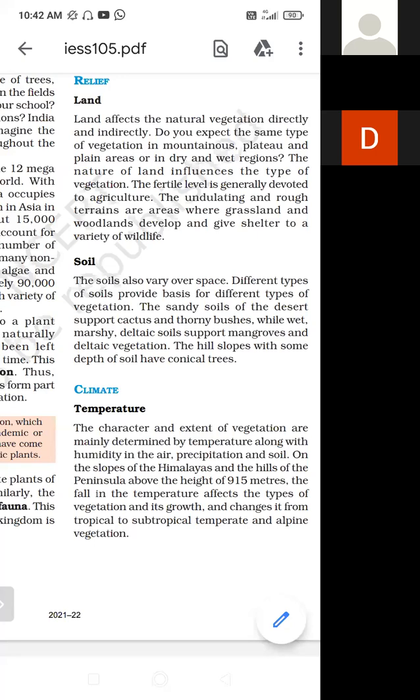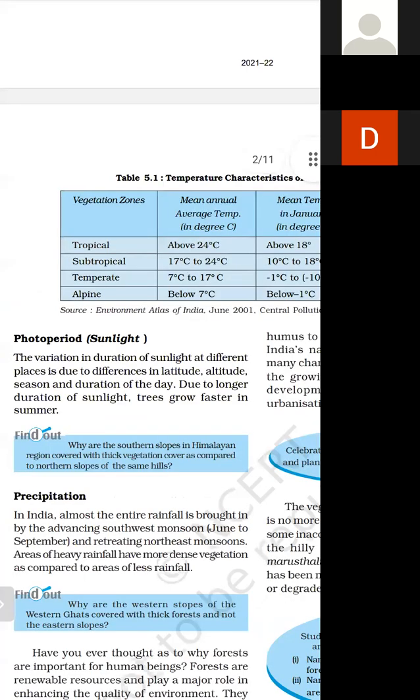Right? For example, the southern slopes of the Himalayas are covered with thicker vegetation.